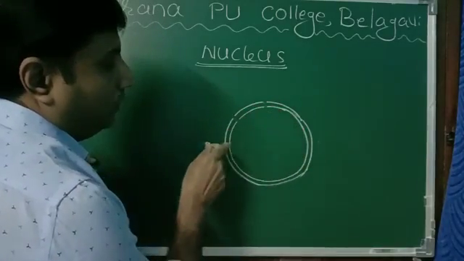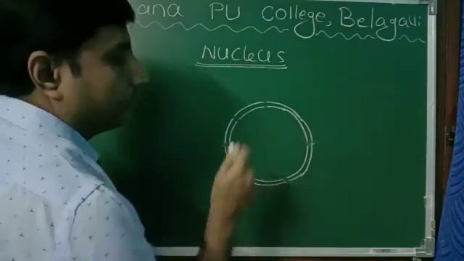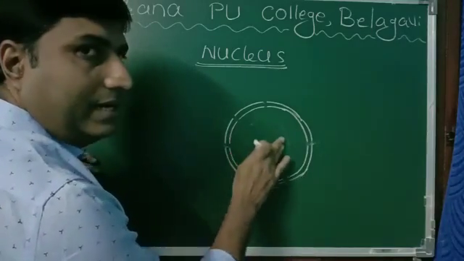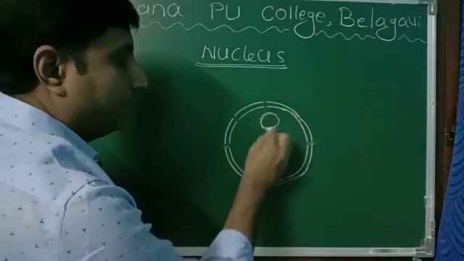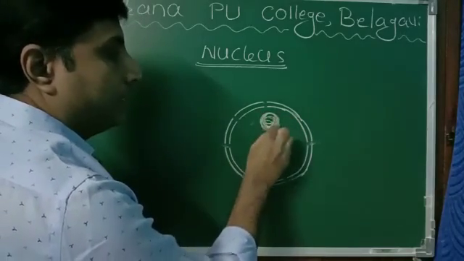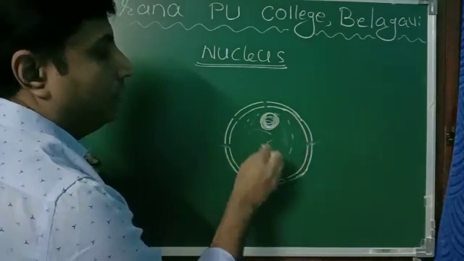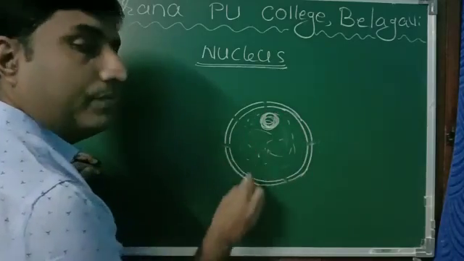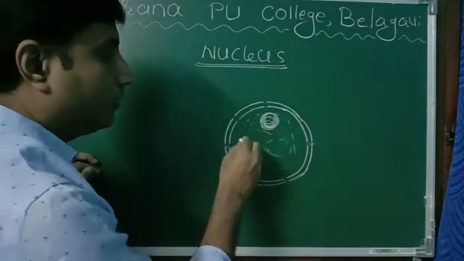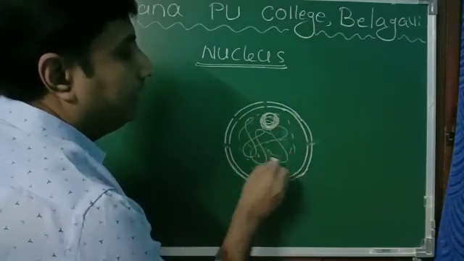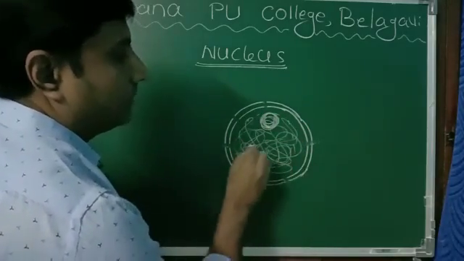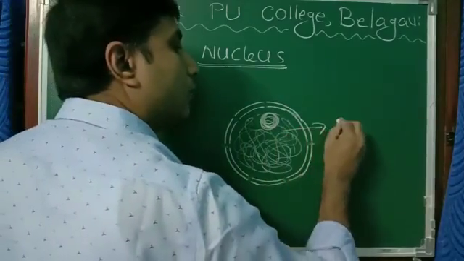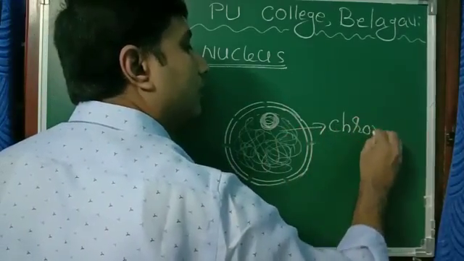So these are nuclear pores, and inside, the content is called nucleoplasm, with nucleolus. There will be nucleolus, and this is the nucleoplasm. Okay, the main thing present inside the nucleus is the chromatin network. This is called the chromatin network.